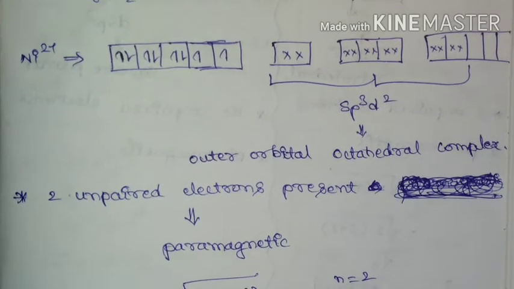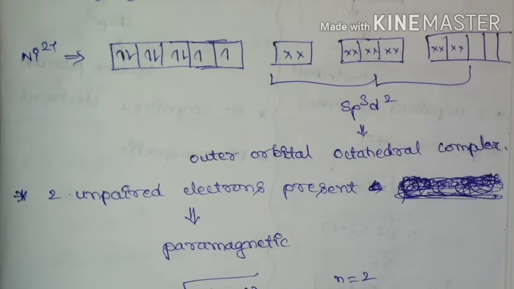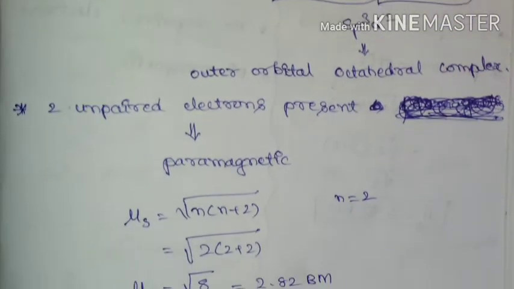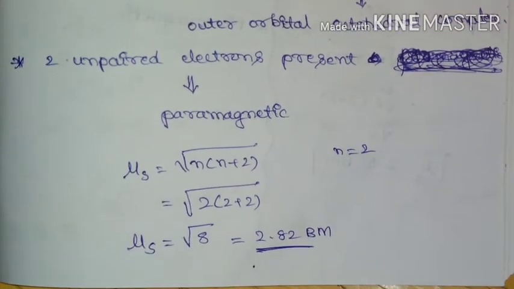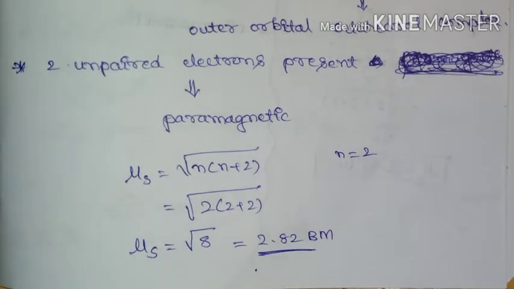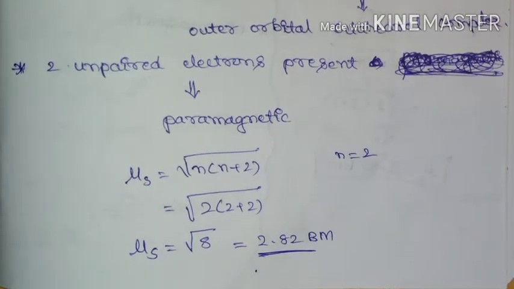So due to presence of 2 unpaired electrons in d orbital, this complex is paramagnetic in nature, and if you calculate the spin only magnetic moment, it is going to be 2.82 Bohr magneton.